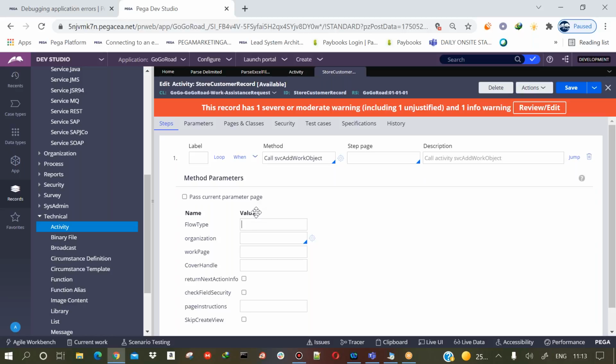Under the flow type, you will just say py start case. Flow type means the name of the flow that you want to run, so just give it correctly. Now under work page, I'll give it as py work page. So this is also one more way to create a case.